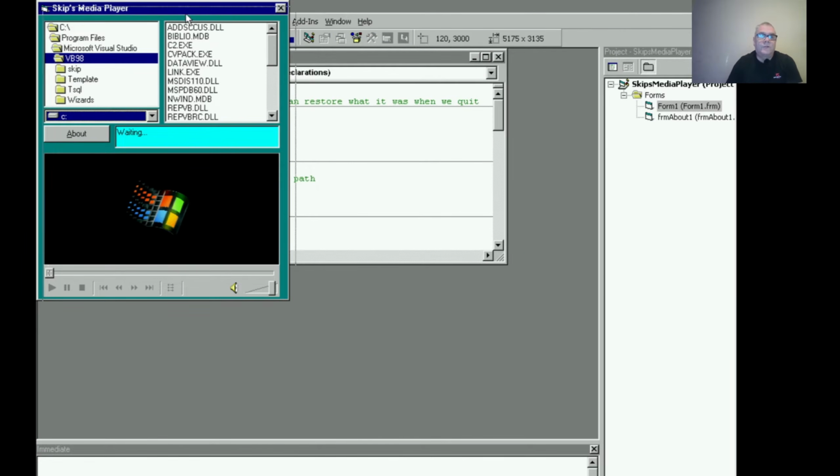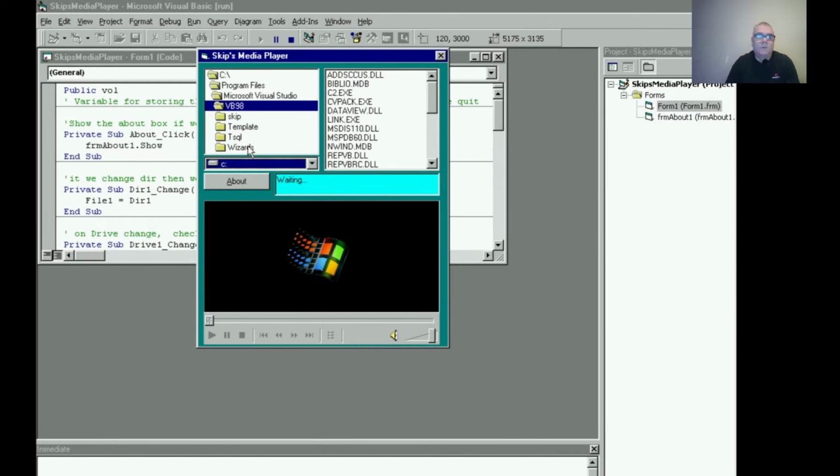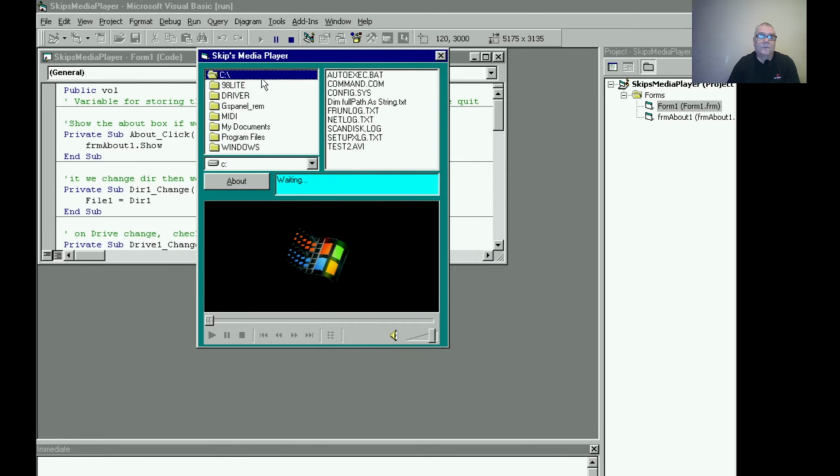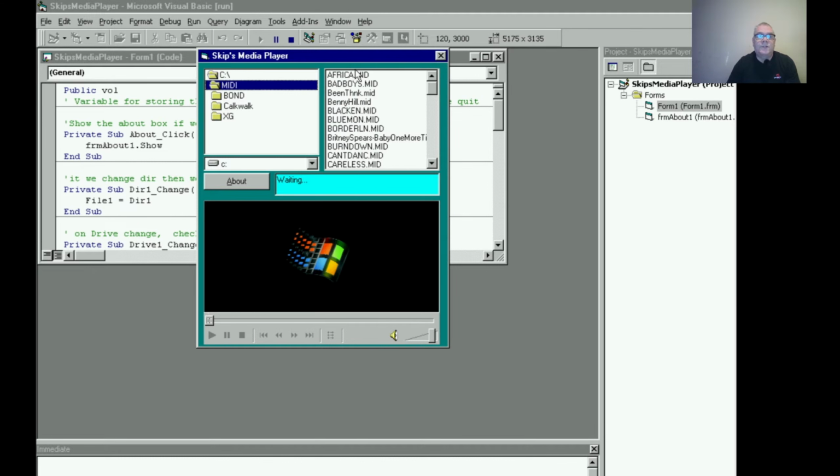And then we'll pull it over here so you can see what happens. But basically, we're going to go ahead and pick our drive. So we want to go to drive C, I guess. We'll go to MIDI. We'll play a song, right? Now notice here that it shows that it's playing, and it doesn't show on the bottom like the new one does.